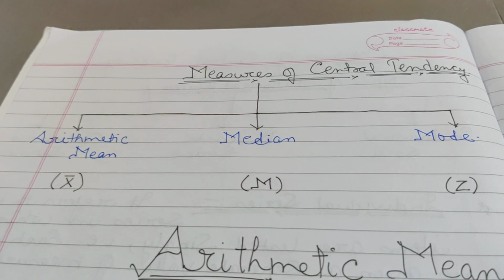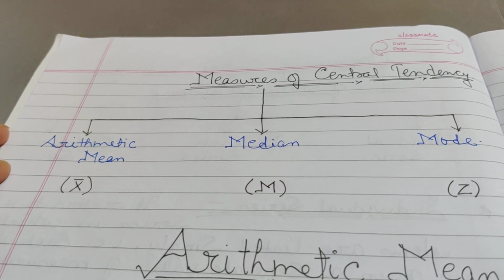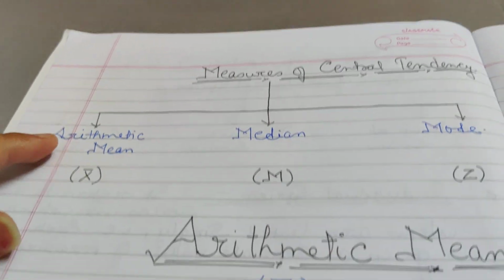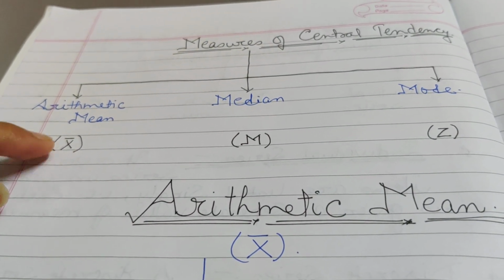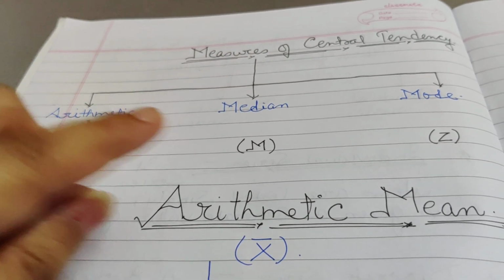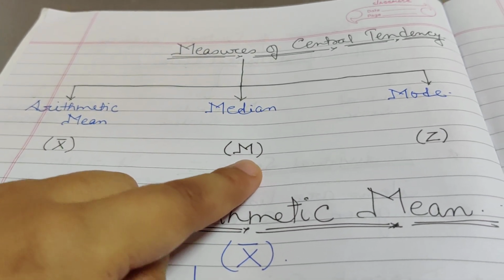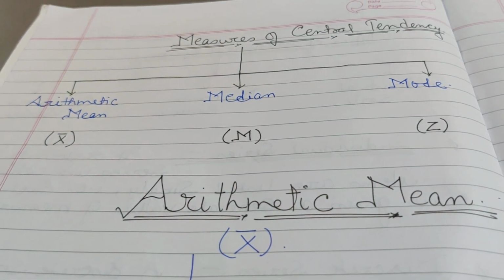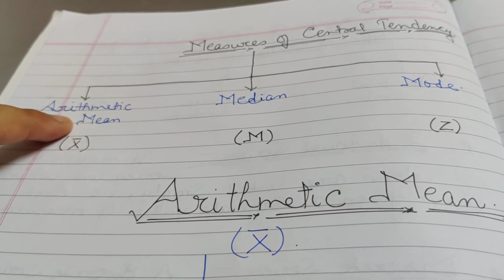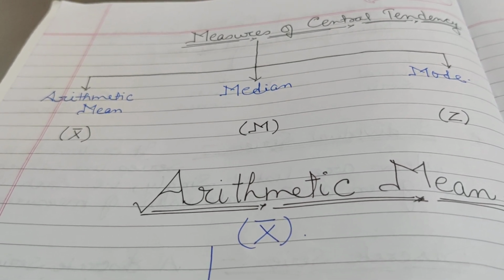Okay, children. Now we come to the basic chapter, measures of central tendency. Central tendencies are of three types: arithmetic mean, median, and mode. Arithmetic mean is denoted by the symbol x bar. Median is denoted by M, it can be written as Me also. Mode is denoted by Z. Arithmetic mean is the mean value, average value. Median is the middle value, and mode is the most frequently occurring value.